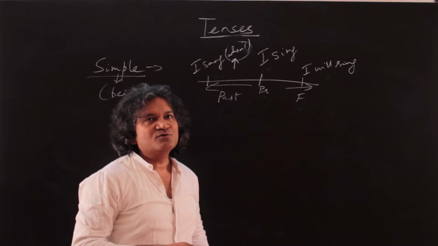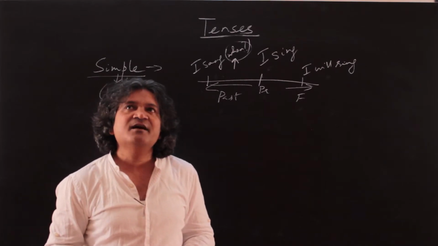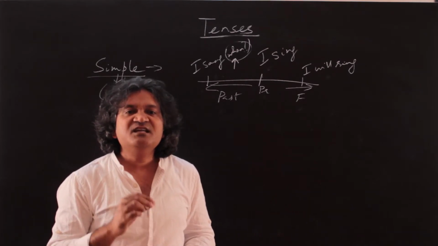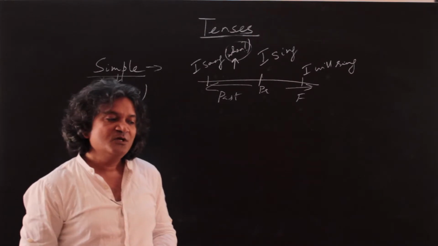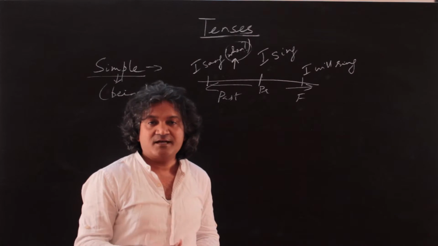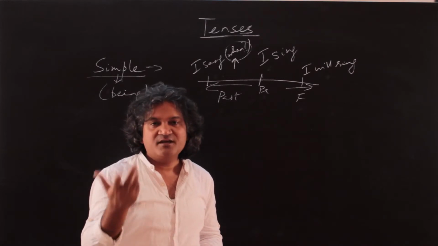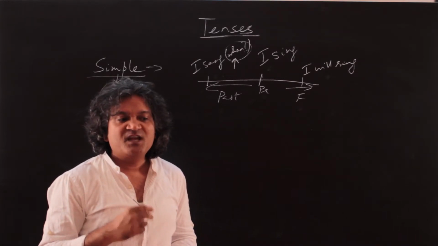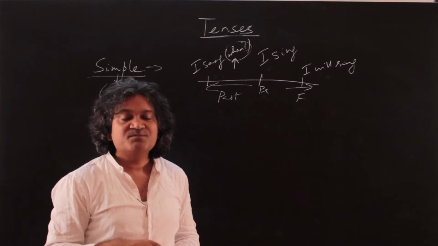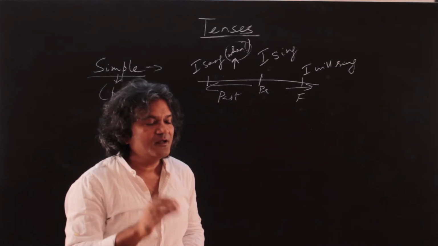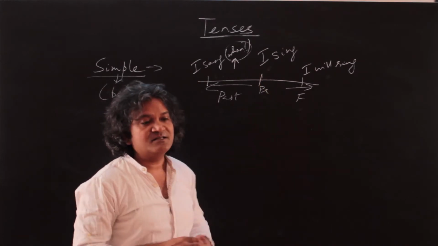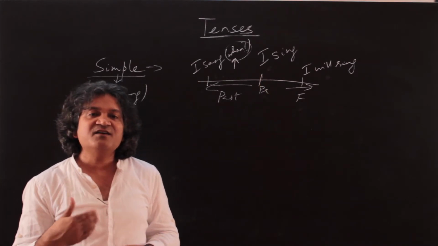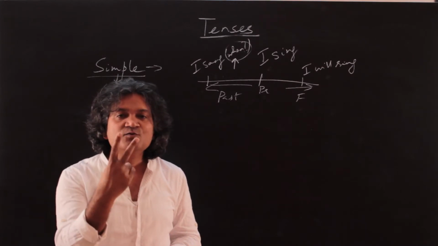Now I have a question for you. Suppose there is a sentence like, the train leaves at 5 p.m. tomorrow. The train leaves at 5 p.m. tomorrow. My question to you is, is this correct? You can pause, think, and then reply. The answer is yes, it is correct, but it has a specific meaning. And the meaning comes from the discussion we had about simple present tense. When I say the train leaves at 5 p.m. tomorrow, I'm saying two things.